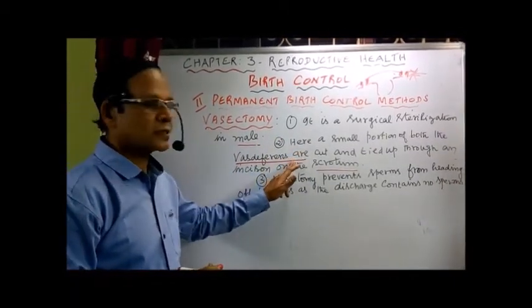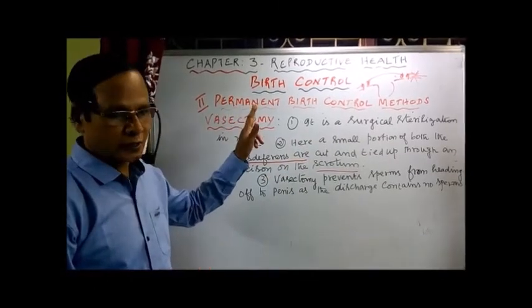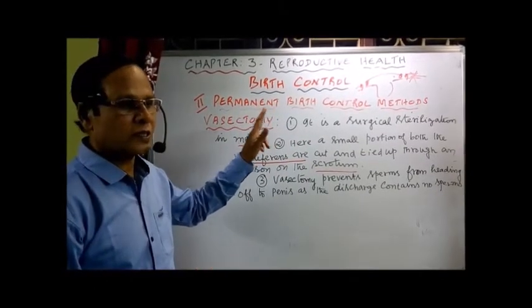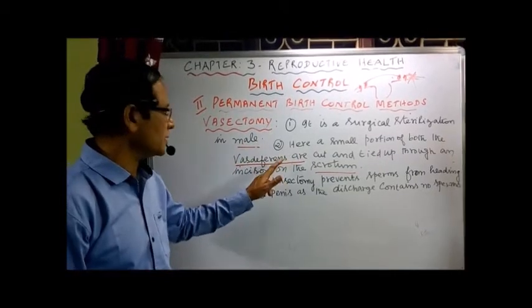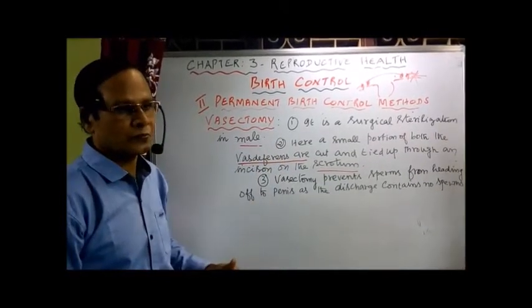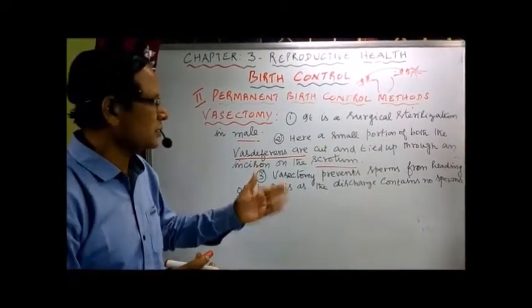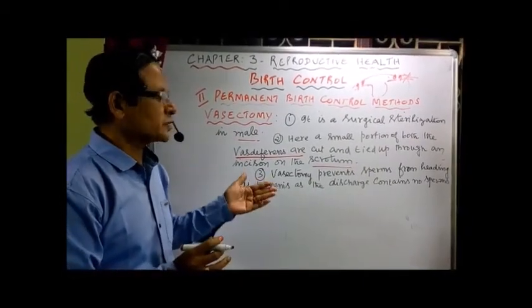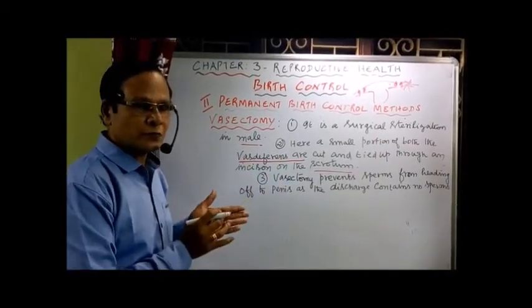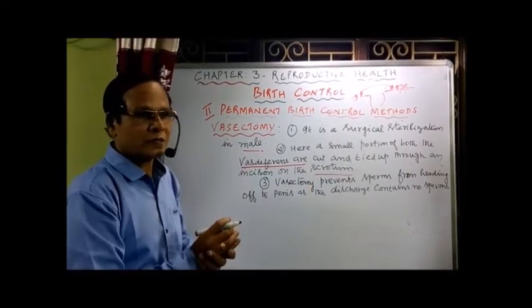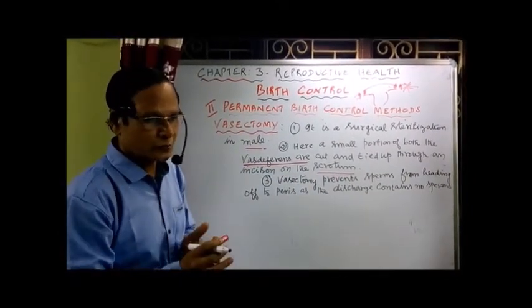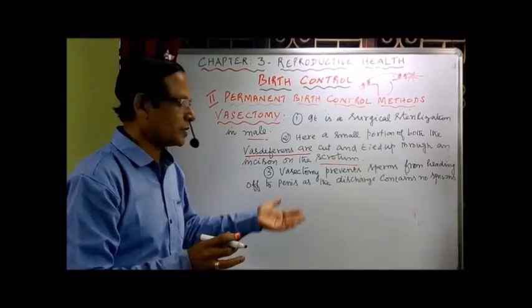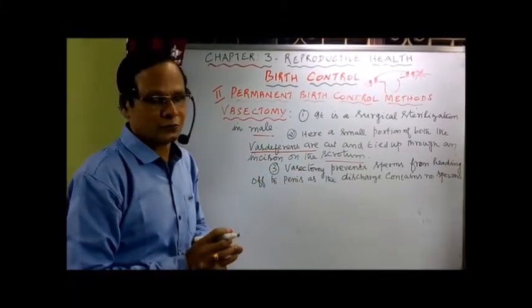Here the vas deferens are cut, there the fallopian tubes are cut, through an incision either in the abdomen or the vagina. Here the incision is made on the scrotum, the bag-like structure. So vasectomy prevents sperms from reaching the penis, as the discharge contains no sperms, only the fluid secretion from the various glands without any sperms.